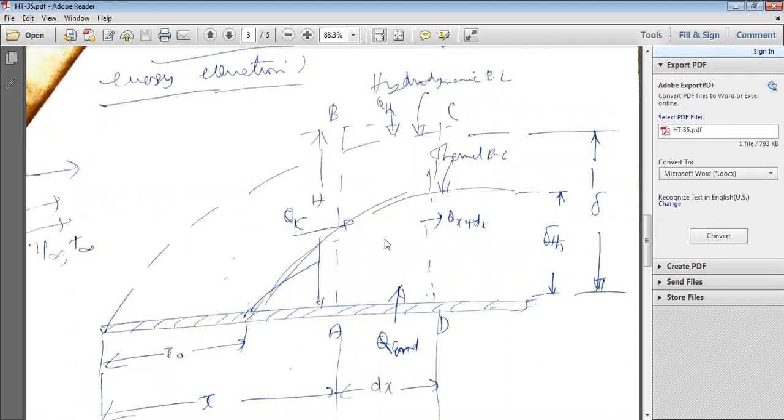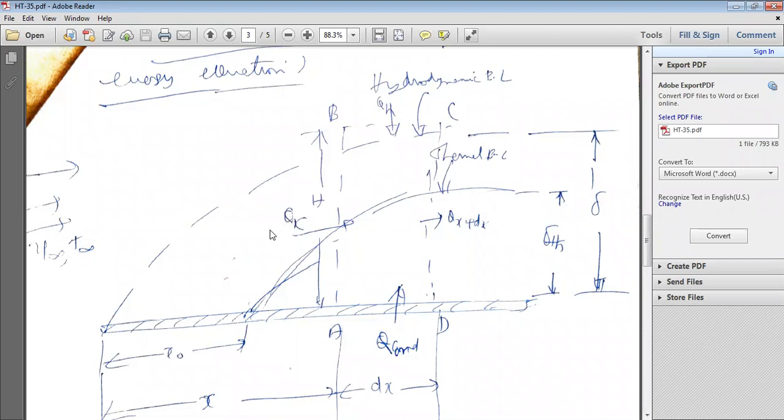If you consider the fluid element of thickness dx, Q conduction is the heat being transferred to the fluid element from the thickness of the plate, because of heating the plate. This is the thickness of the plate. Q conduction is heat conduction, and QX is the heat convected into the fluid element at the left face AB. Heat QX, and this is QX plus DX.